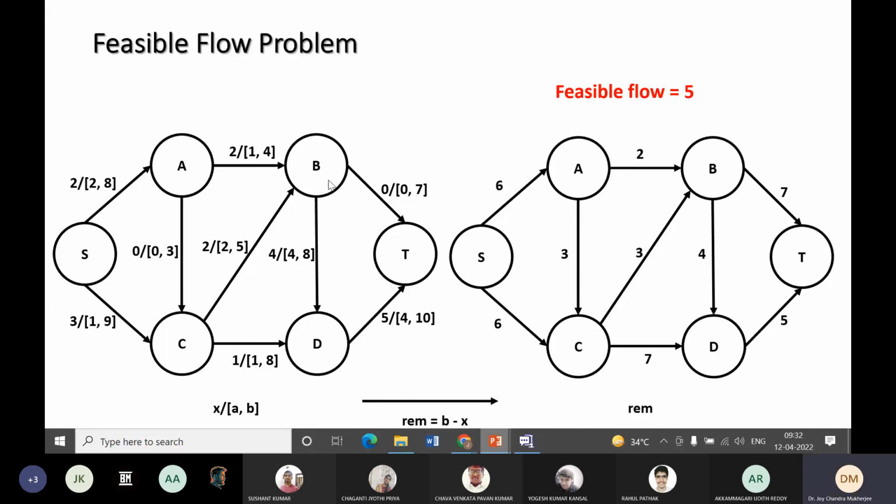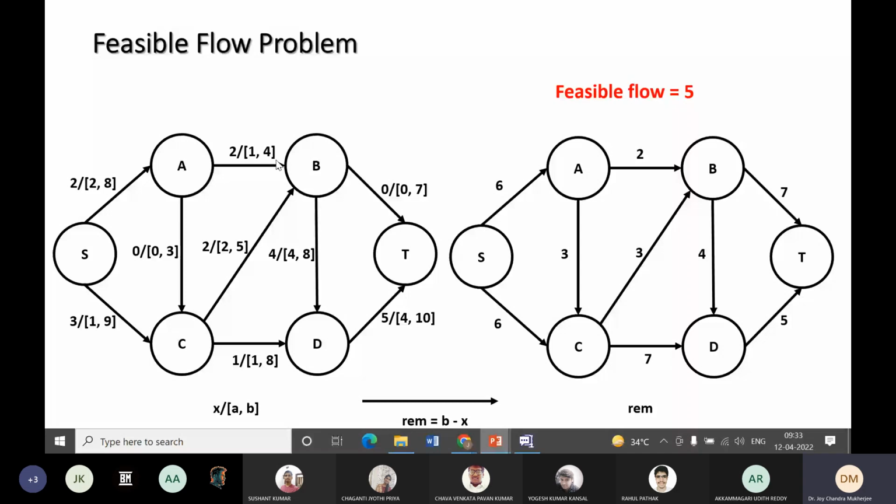Now what is the feasible flow happening here? That is written here. So this is the valid flow value here. So this is a feasible flow. It is 2, it is 2, it is 0. If you look at this stage, then this assignment of flow values is actually valid. Why? Because 2 lies between 2 and 8. This 2 lies between 1 and 4. So the capacity constraint is valid.